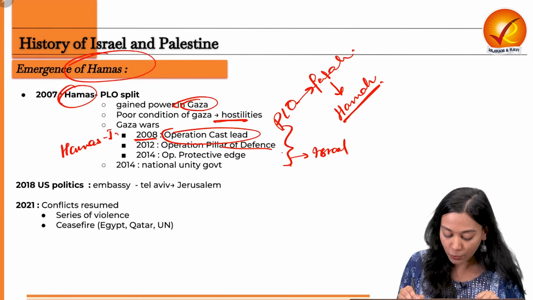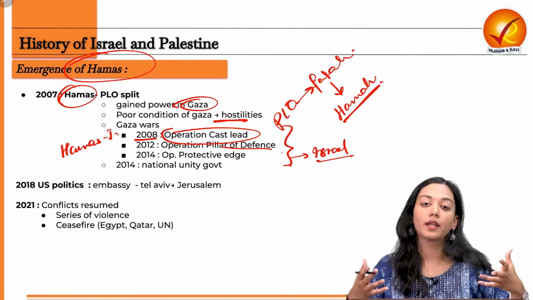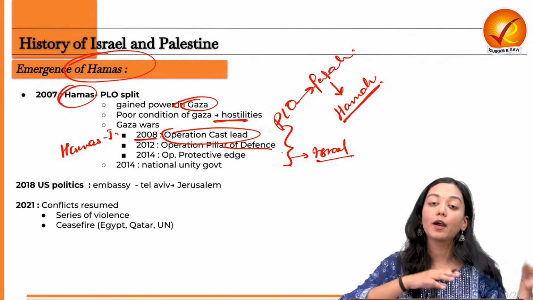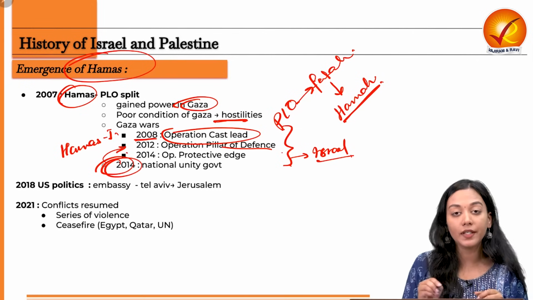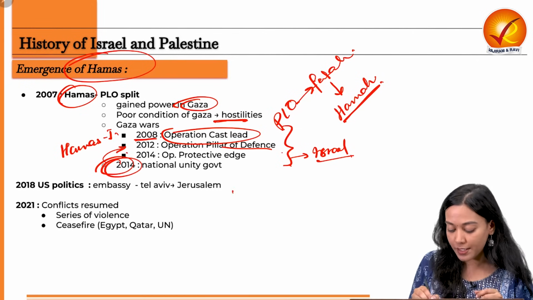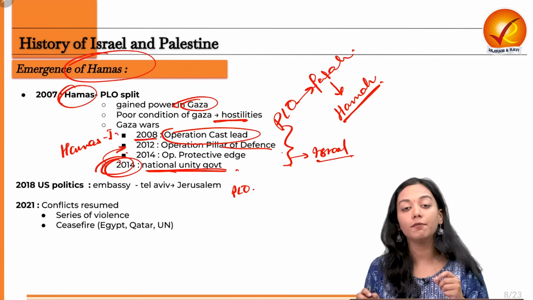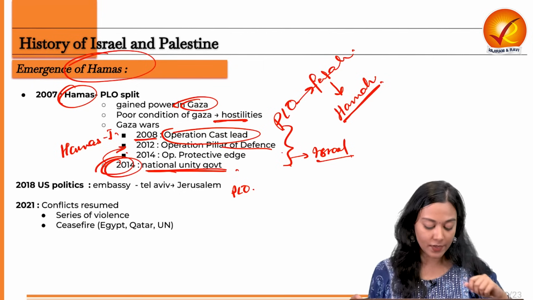Israel again came out to be victorious, and Hamas realized that we cannot fight with this organization, with this government alone. So what we need is to unify back with the PLO. So hence in 2014, after getting defeated three times, Hamas joined hands with the PLO and this led to the creation of the National Unity Government in order to create a unified Palestine state in the region of Israel.